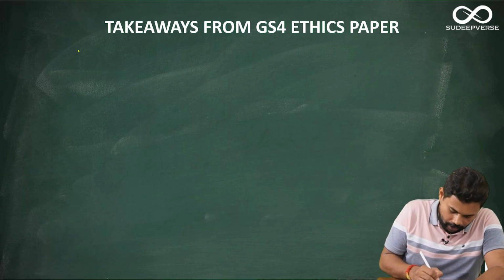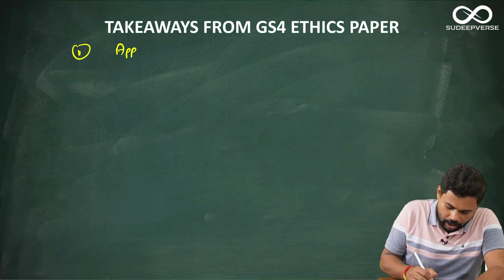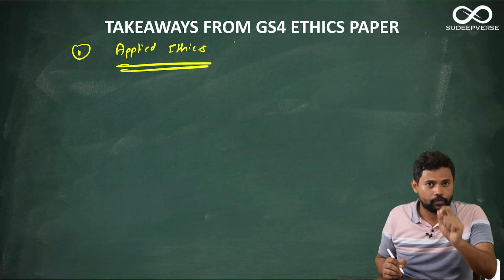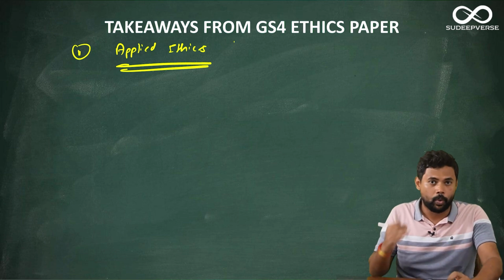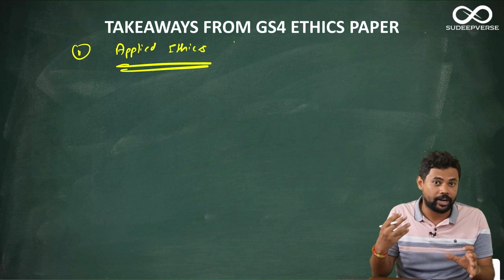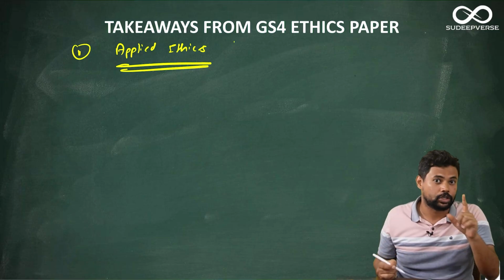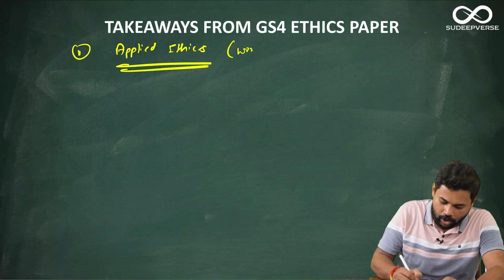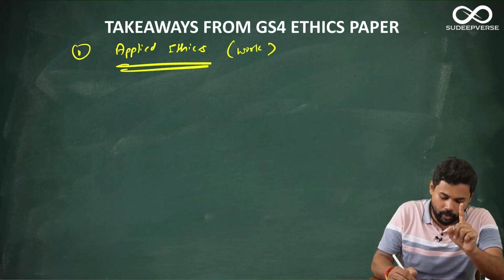The first thing is practice a lot of applied ethics questions. Okay, applied ethics is going to stay and there will be a lot of questions on applied ethics that is going to come. So whatever you're reading in your current issues, try to take those issues and look at it from ethical perspectives. That should act as a practice for your applied ethics. So make sure that you work on the applied ethics. When I say work on applied ethics, it doesn't mean reading.